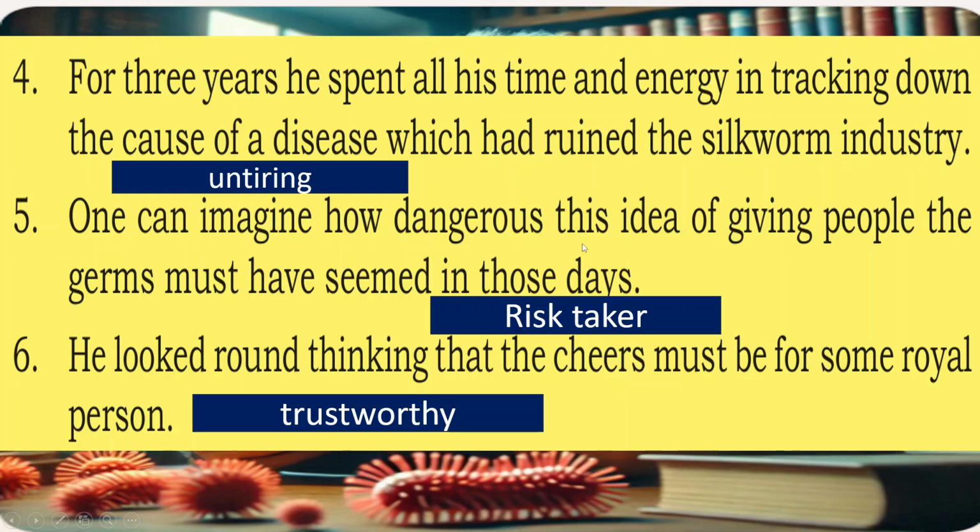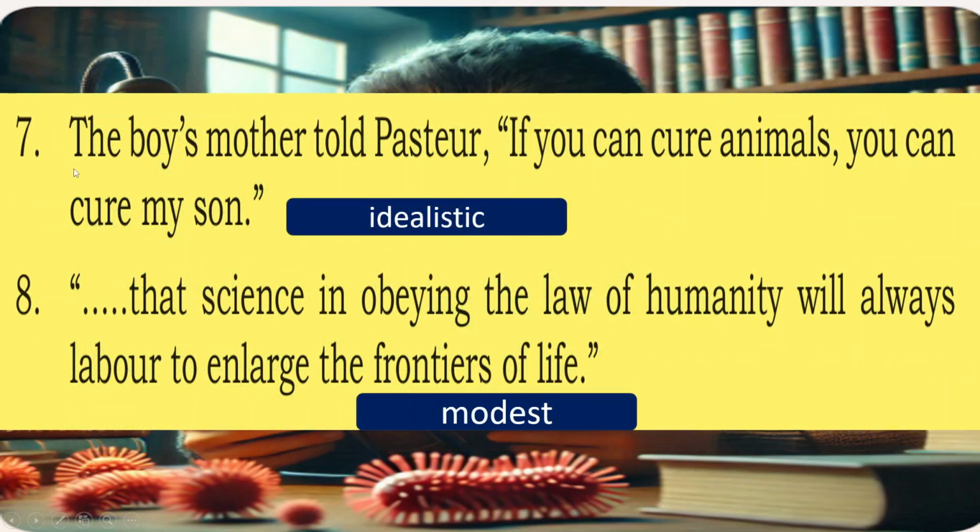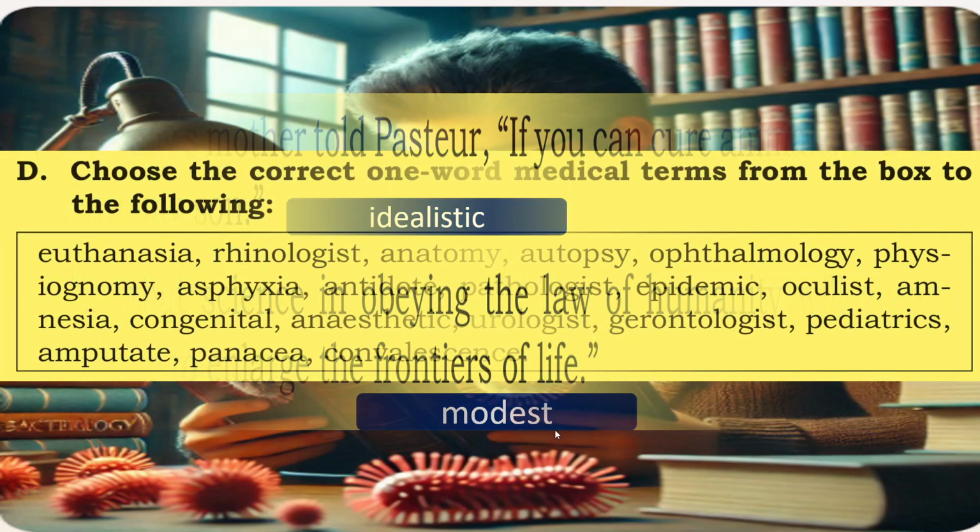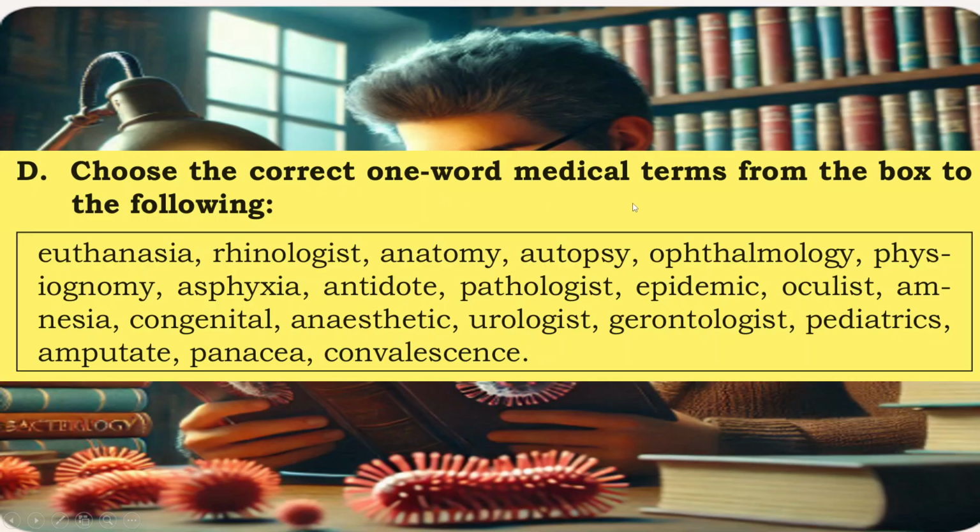Fifth one, one can imagine how dangerous this idea of giving the people germs must have seemed in those days. Risk taker. Sixth one, he looked round, thinking that the cheers must be for some royal person. Trustworthy. Seventh, the boy's mother told Pasteur, if you can cure animals, you can cure my son. Idealistic. Eighth one, the science in obeying the law of humanity will always labor to enlarge the frontiers of life. Modest.